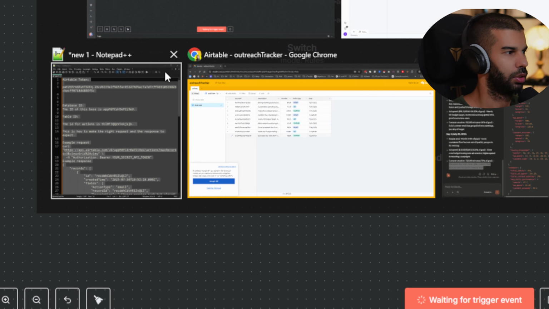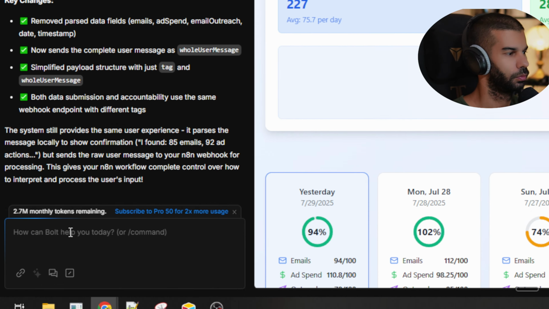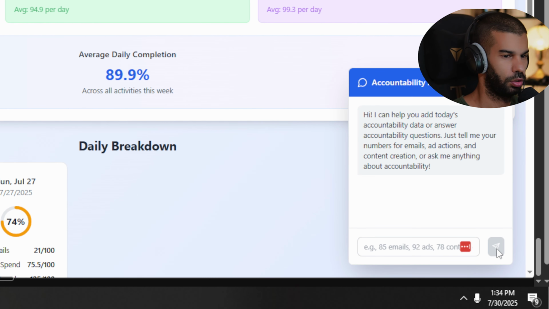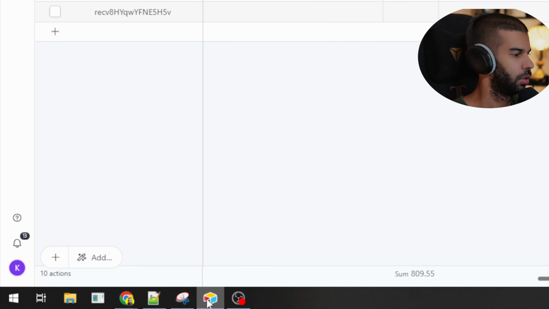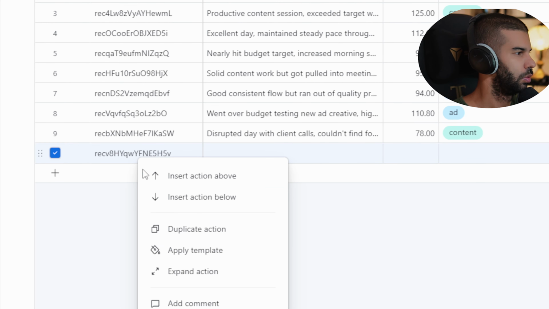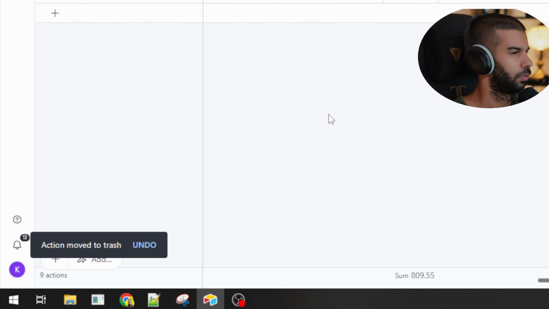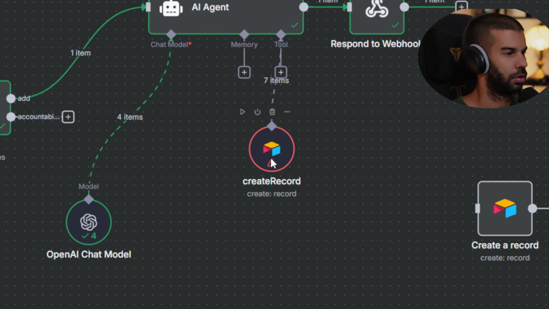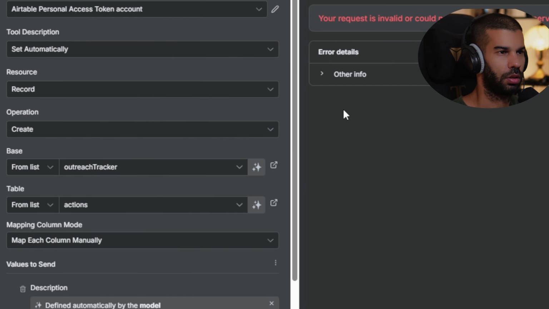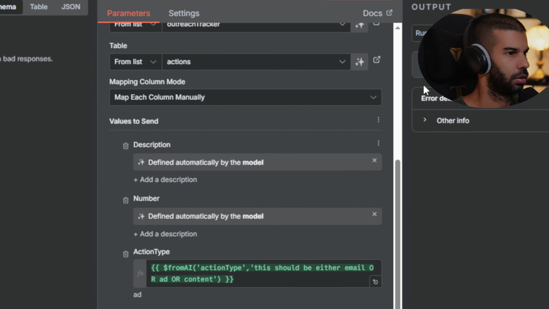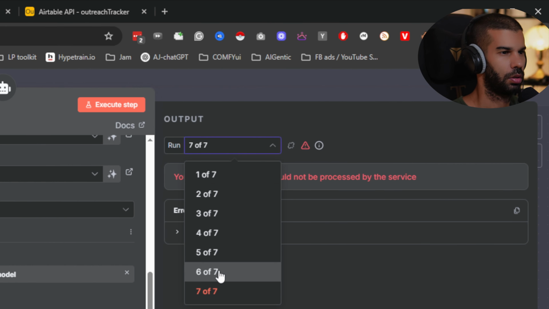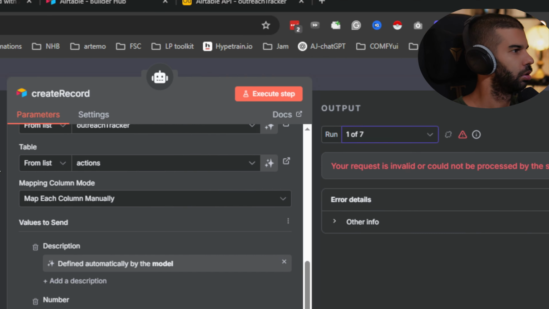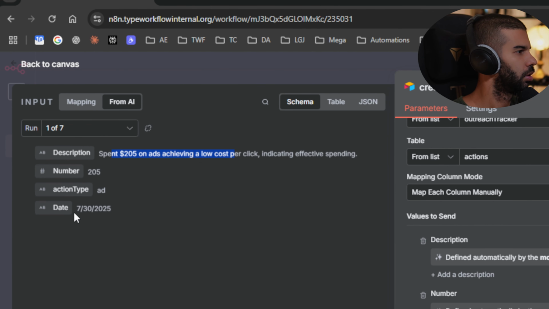Execute, go back to Bolt, go to the chat, and let's paste this once more. Hit enter. Here we should have removed that. And let's see what happens here. So we're still running into issues right here. Could not be processed. All right. So none of them processed. I mean, this looks